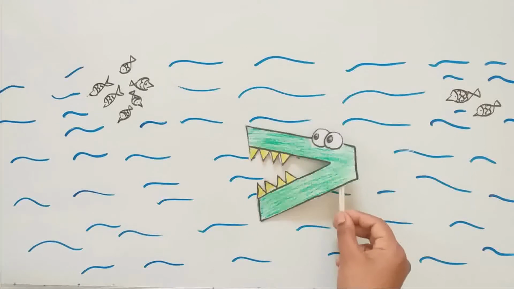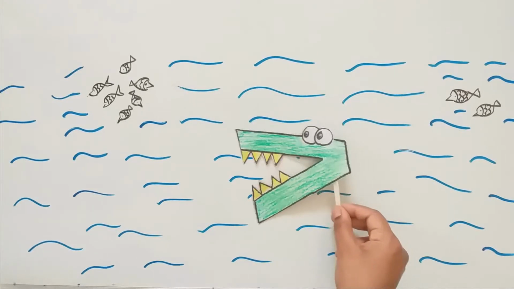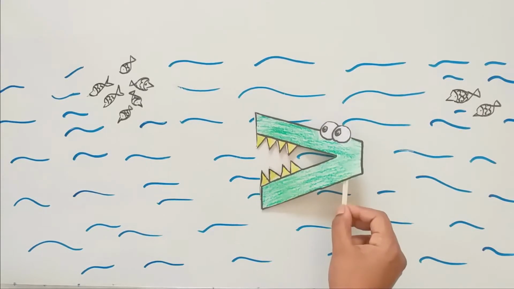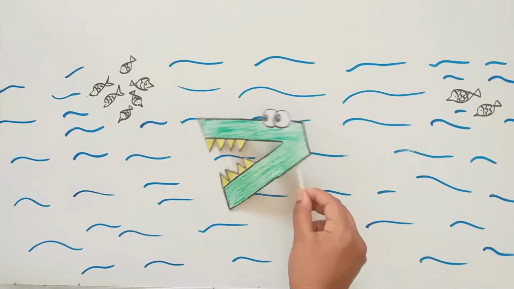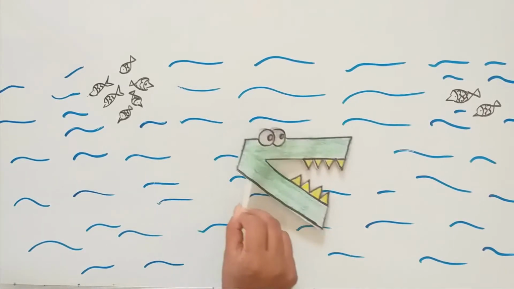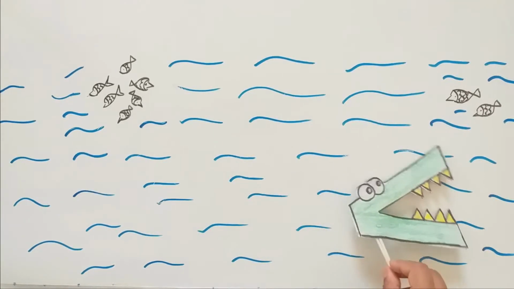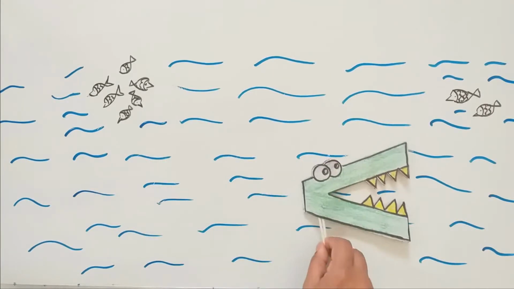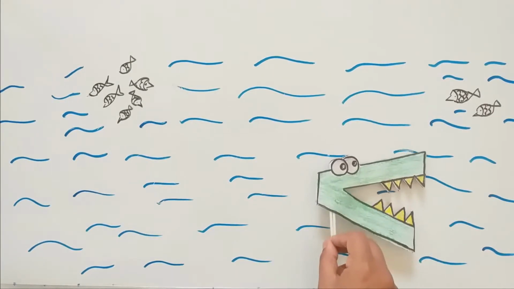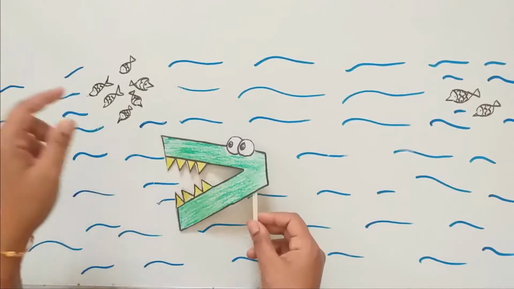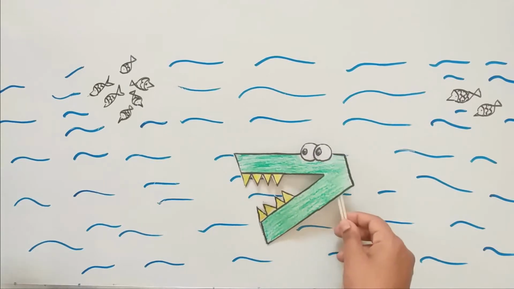So what will the alligator eat? The alligator will eat the fishes. Yes. So what happened? It was swimming in the water. Swim, swim, swim. So it is going here and there. And suddenly what happened? It saw some fishes here and it saw some fishes here. So what happened? It wanted to eat.